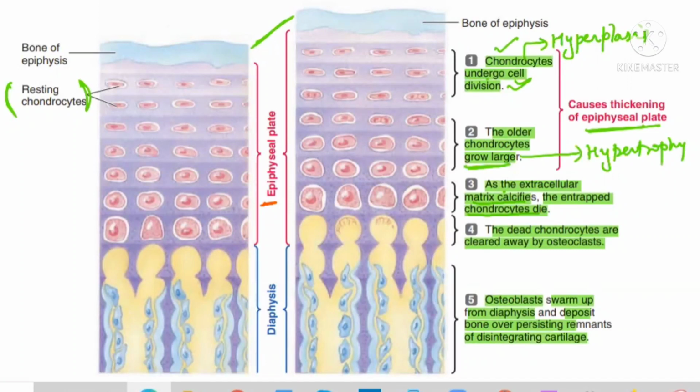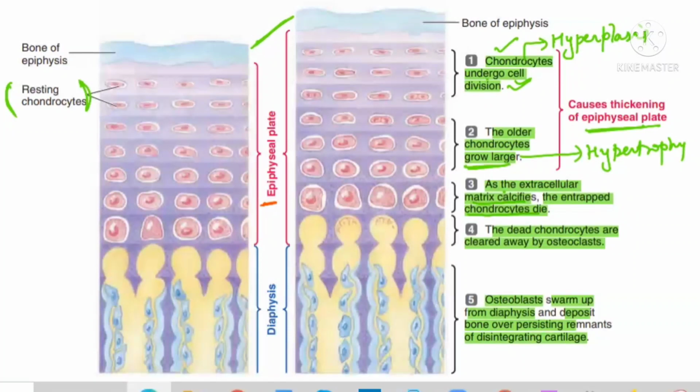Now, when the child is in puberty, that time he is increasing in height. Just before puberty, it is increasing in height, and after a certain time, slowly later on, this epiphyseal plate will be ossified. Now there will be no cartilage cells. As a result, the growth of the child stops.